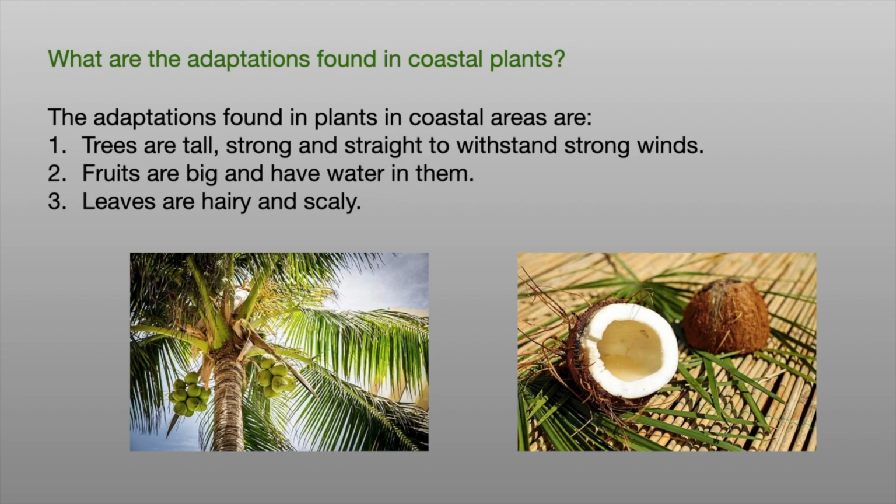What are the adaptations found in coastal plants? The adaptations found in coastal plants are: the trees are tall and strong and straight to withstand strong winds. The fruits are big and have water in them. Think of a coconut. Leaves are hairy and scaly like in the coconut tree.